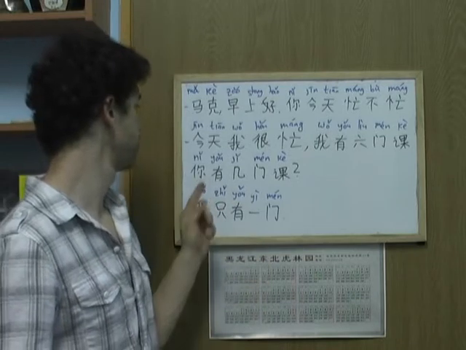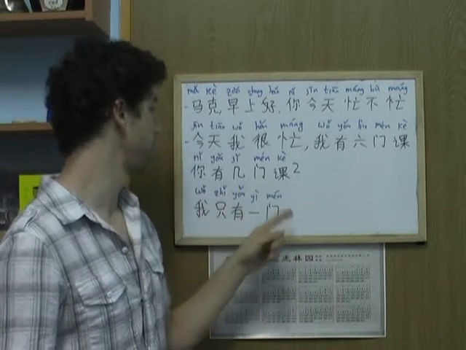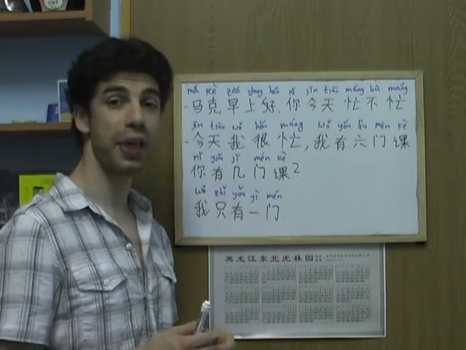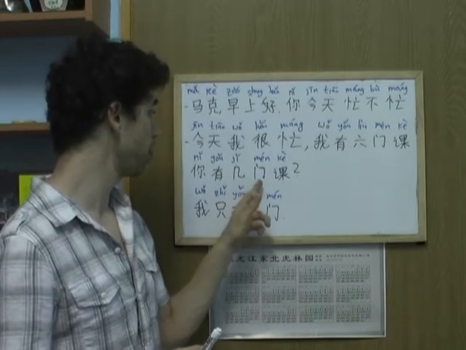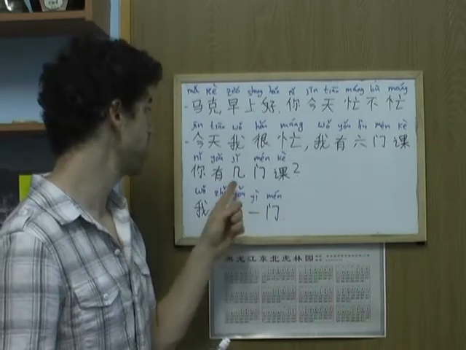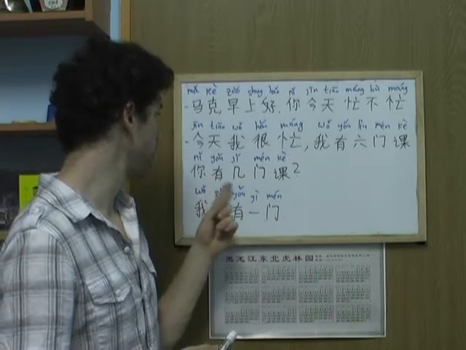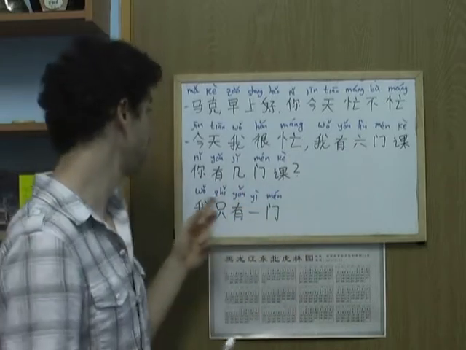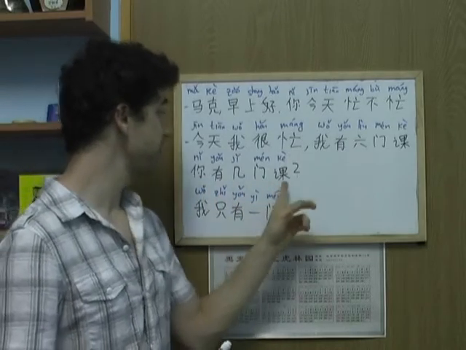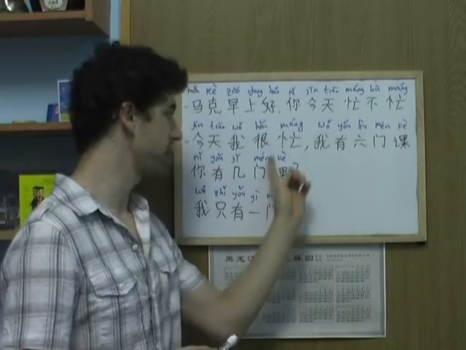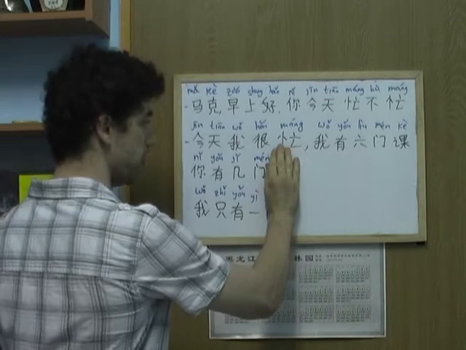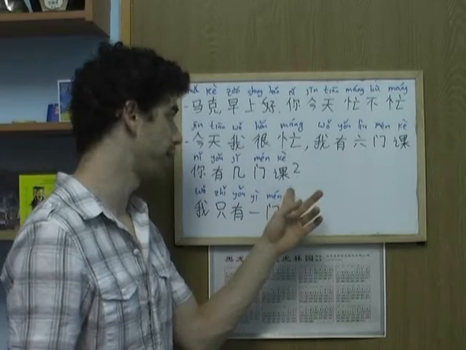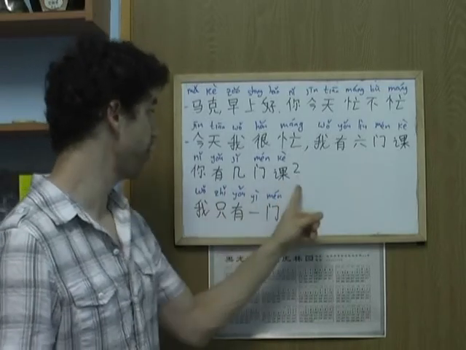Alright, let's move on. 你有几门课? Alright, so you have, this word here means how many. Alright, it will be always followed by a measure word, okay? So in this case, it will be followed by 门. So 你有几门课? Alright, how many classes do you have? Okay, 几门课. In this case, I could have already omitted the noun itself, okay? I could have just said 你有几门, alright? But it's just as correct to leave it here, okay? So how many classes do you have?